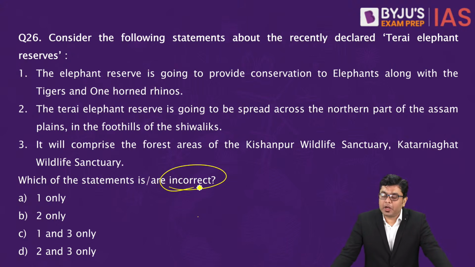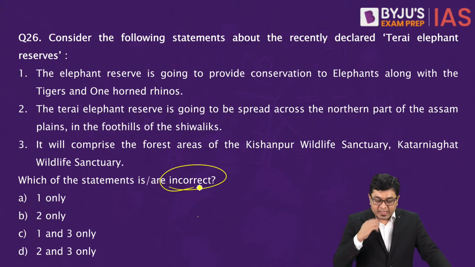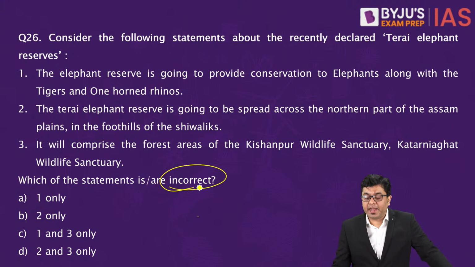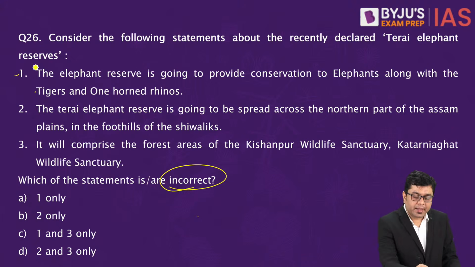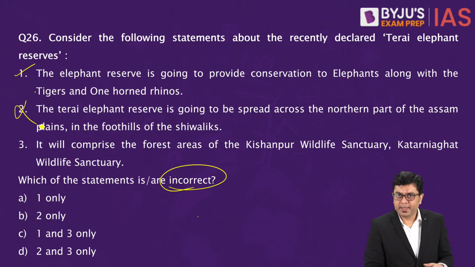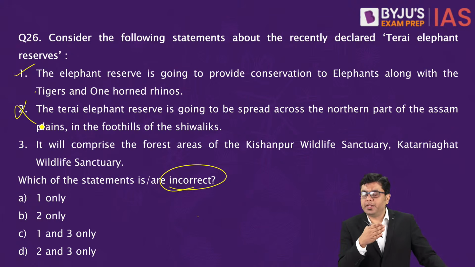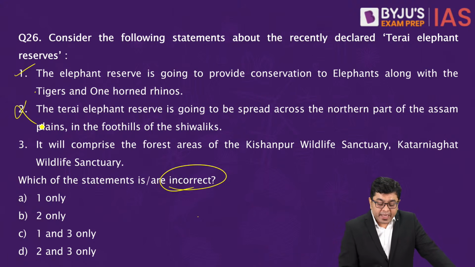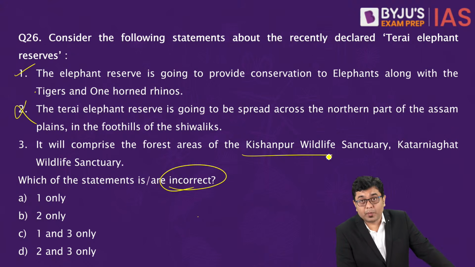So here, if you take a look at the first statement, the elephant reserve is going to provide conservation to elephants along with tigers and one-horned rhino. That is going to be correct. The Tarai Elephant Reserve is going to be spread across the northern part of Assam Plains in the foothills of Shivaliks. This is going to be incorrect. Tarai region is going to be present in the northern part of Uttar Pradesh Plains. Then, it will comprise the forest areas of Kishanpur Wildlife Sanctuary and Katarnia Ghat Wildlife Sanctuary.